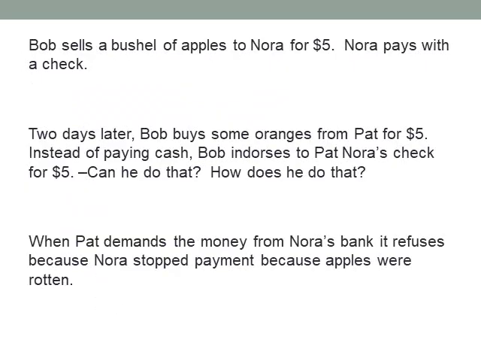We're back to Bob selling his bushel of apples to Nora for $5. Nora pays with a check. Two days later, Bob buys some oranges from Pat for $5, and instead of paying cash, Bob endorses to Pat Nora's check for $5. Can he do that? We've talked about this already. He sure can. How does he do it? By endorsing the back. When Pat demands the money from Nora's bank, it refuses because Nora stopped payment because the apples are rotten. The question is, who is primarily liable?